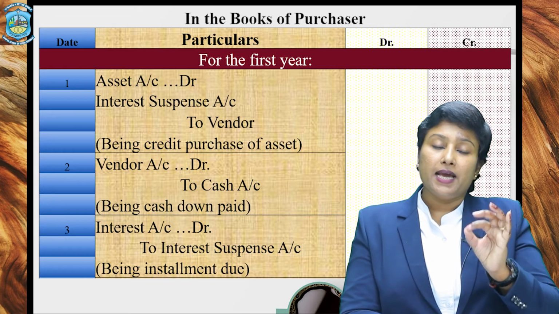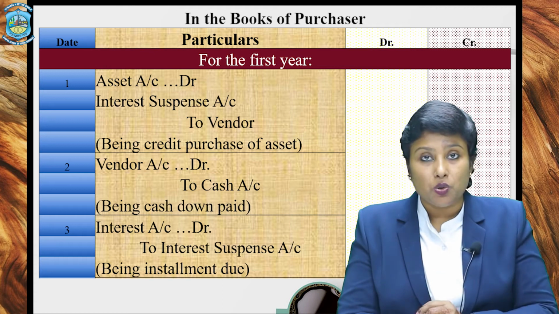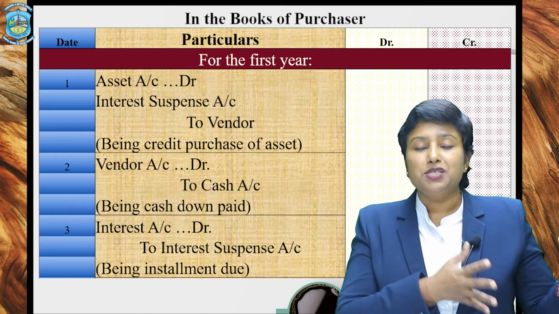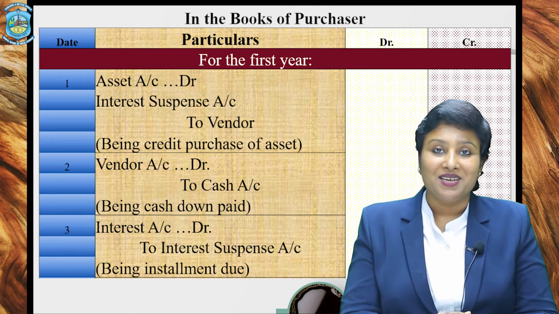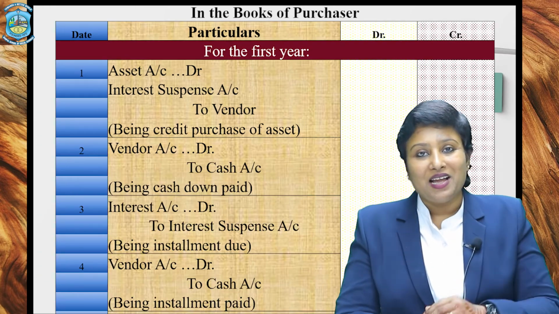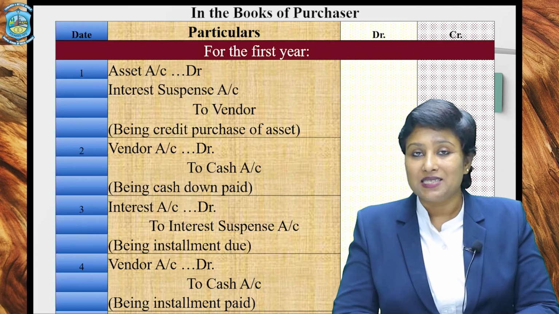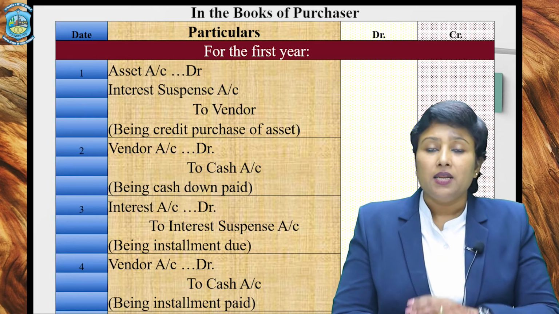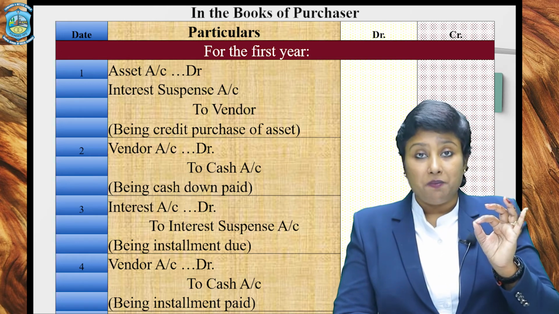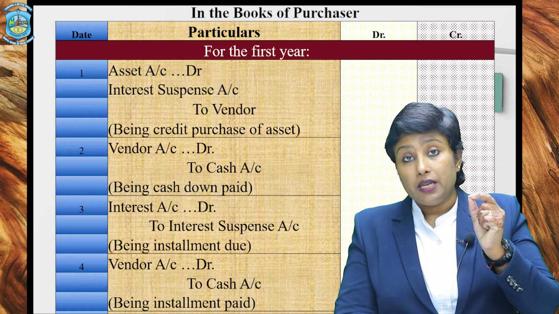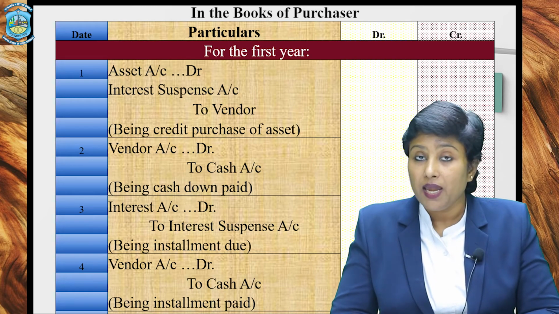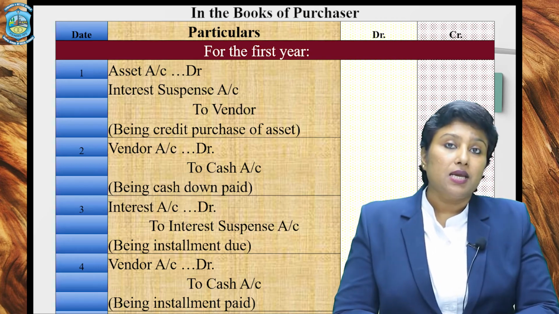Now, as soon as you have made the interest due, you will assume as if you have made the installment due. And since the installment is due, you have to make the payment. So come on, pay it off. Vendor account debited to cash. Exactly the same entry which you made while making the down payment. Now, once this installment has been paid, mind it, this installment will include the cash price and the amount of interest as well.